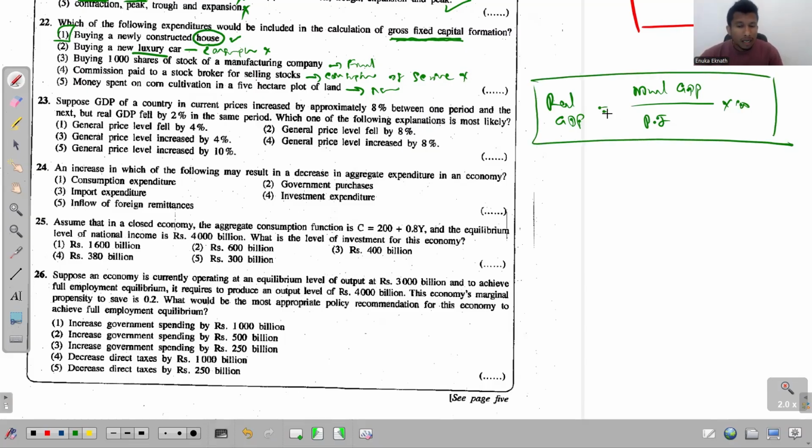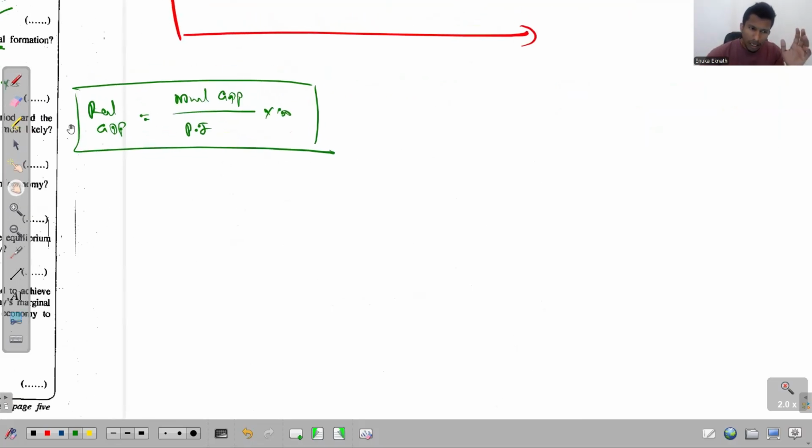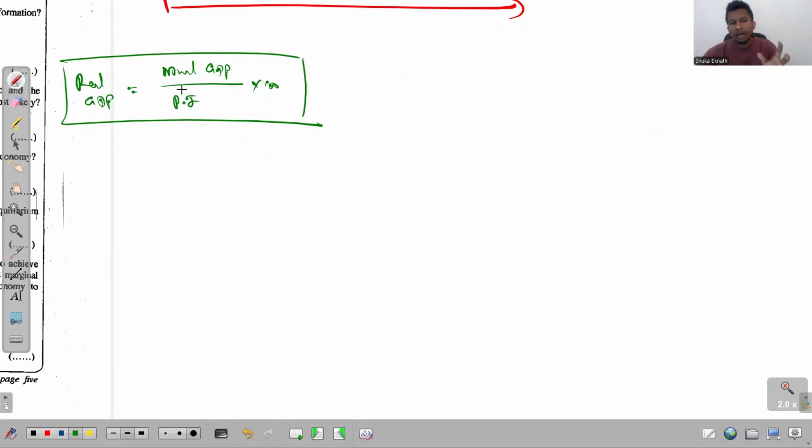But if you look at this question closely, they have given us the increased and decreased percentages. So in such cases we can apply the growth rate rule. The growth rate rule is as if you took the log of this. It doesn't mean you actually write the log values.